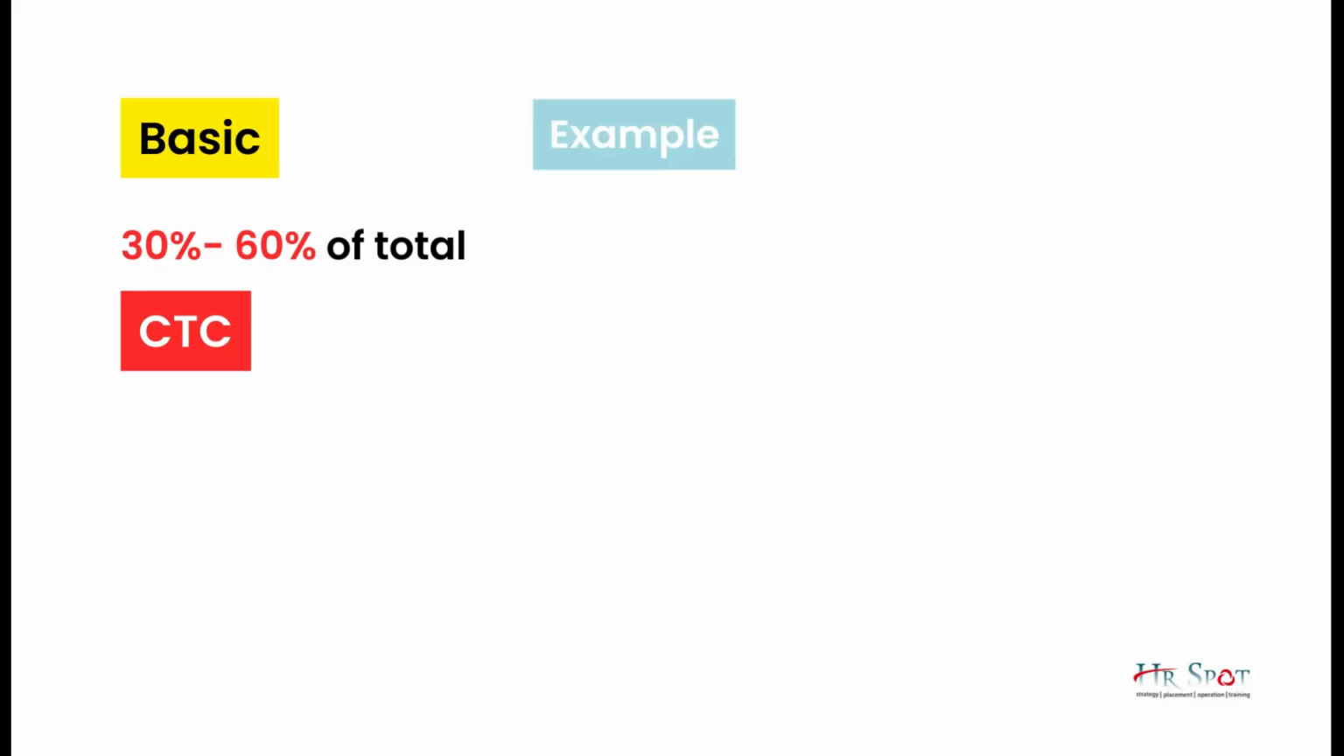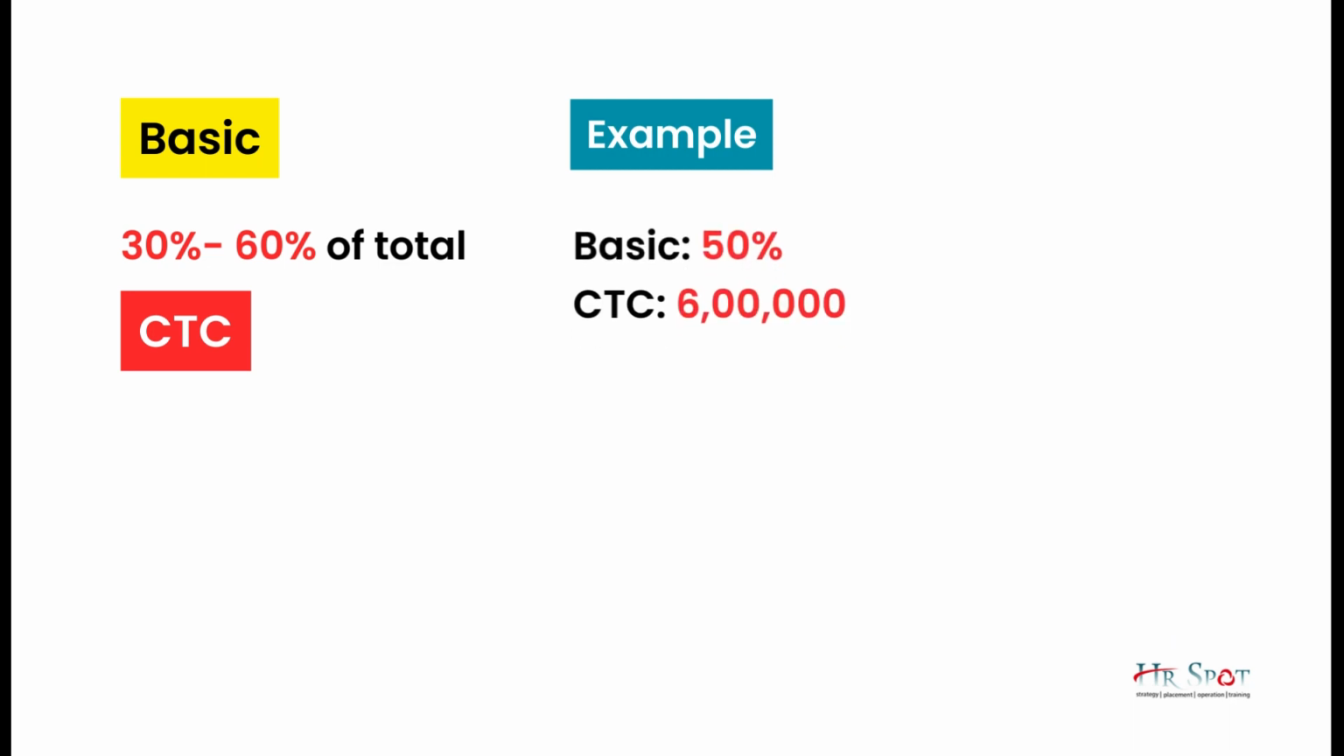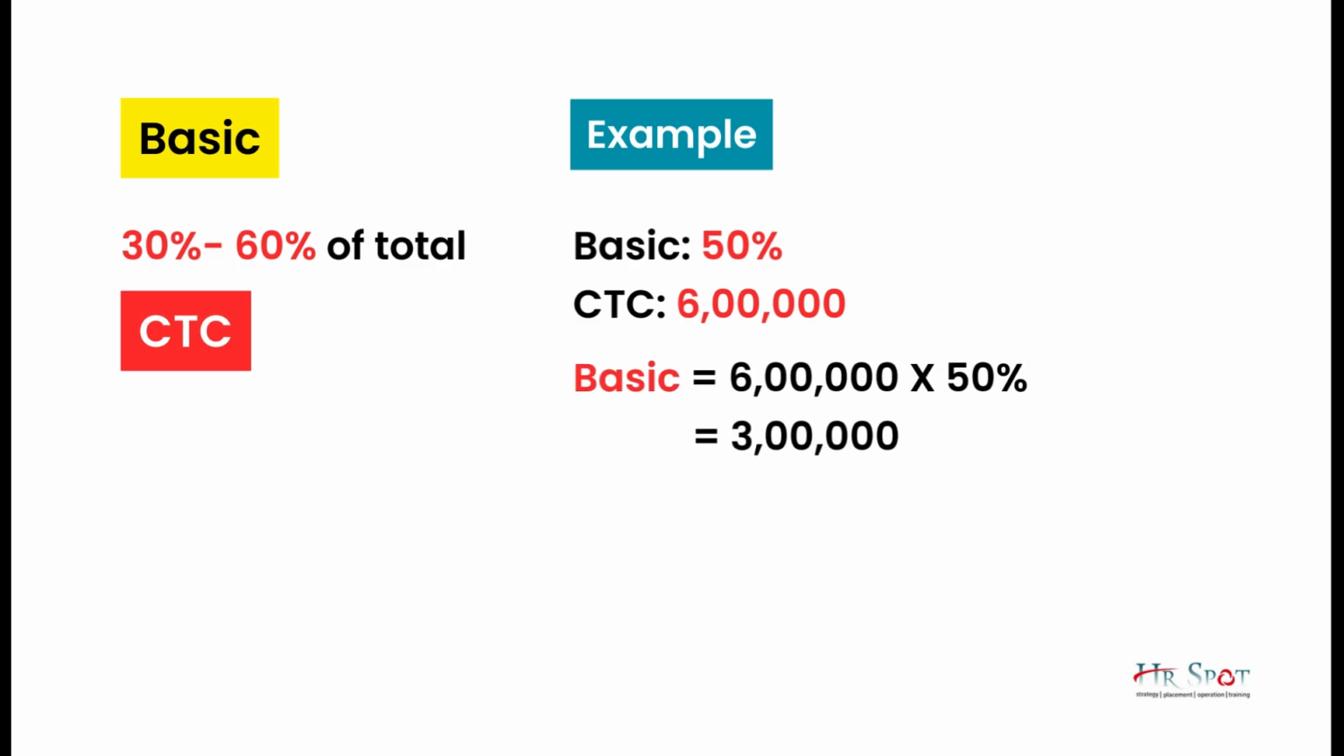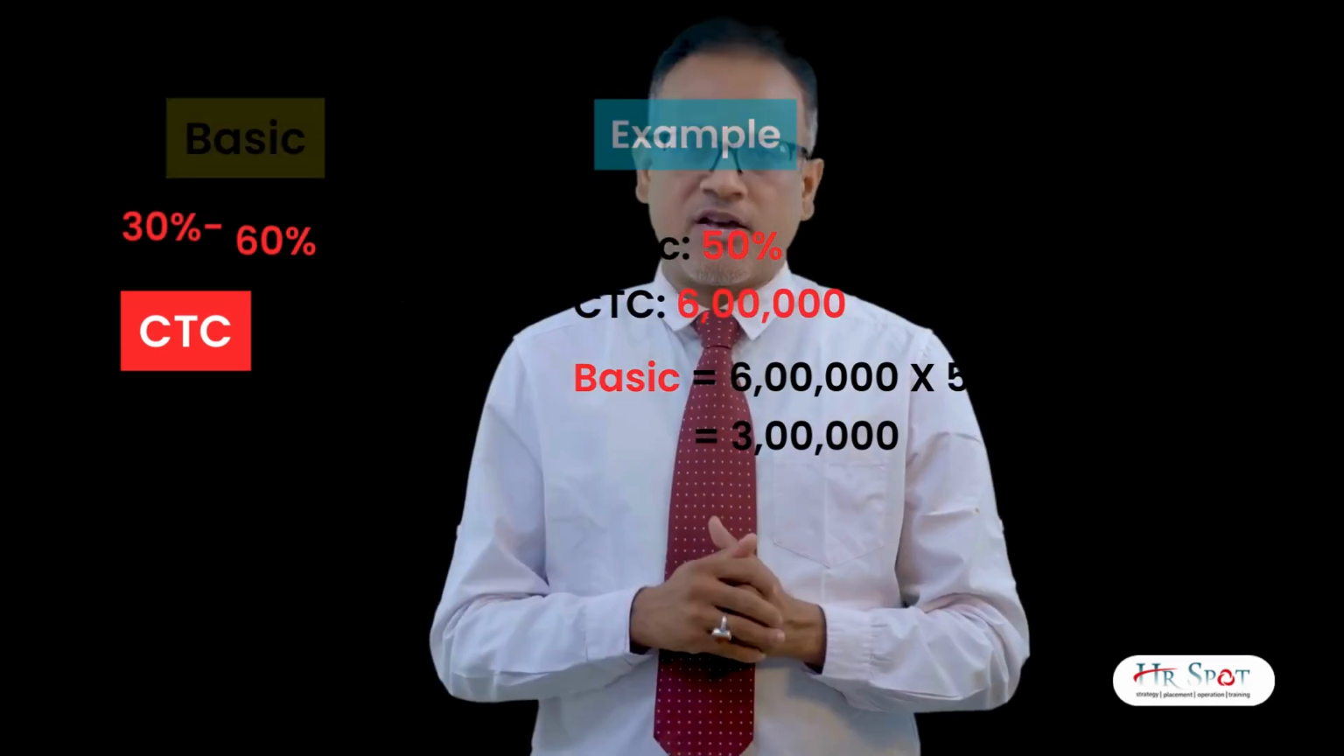That means if my CTC is, let's say, 5 lakhs, my basic can be anything between 30% to 60% of 5 lakhs. Let me take an example that in my company, my basic percentage is 50% of 6 lakhs. That means my basic will be 3 lakhs. So CTC is 6 lakhs, basic is 50% of 6 lakhs. The final basic amount will be 3 lakhs.